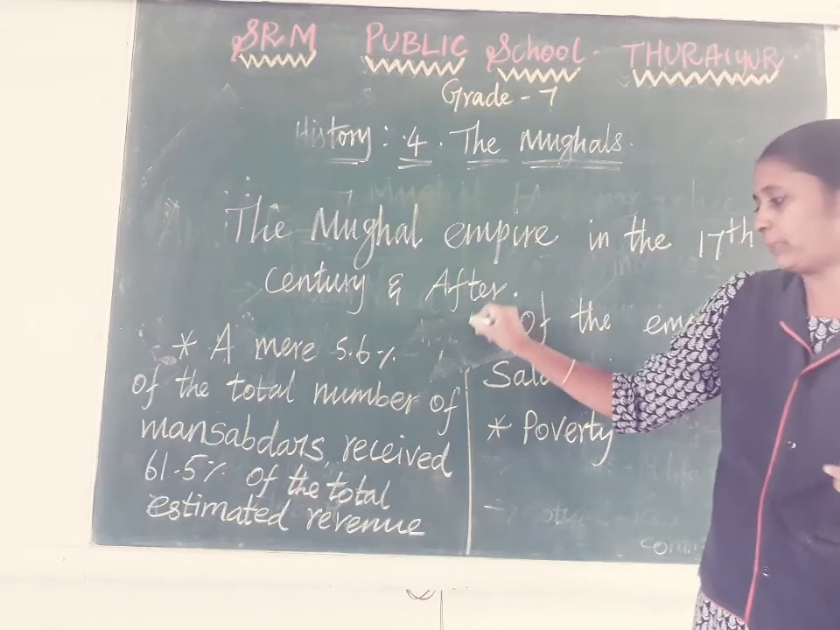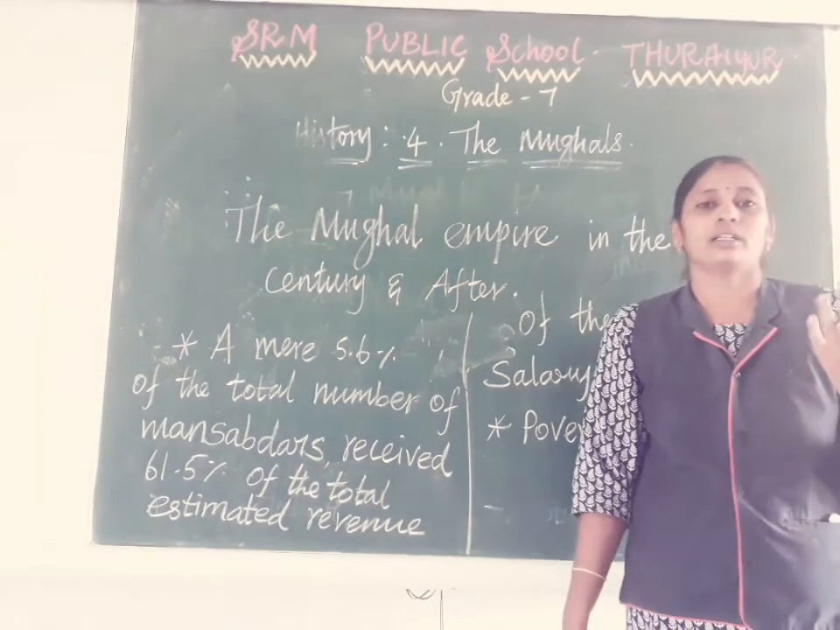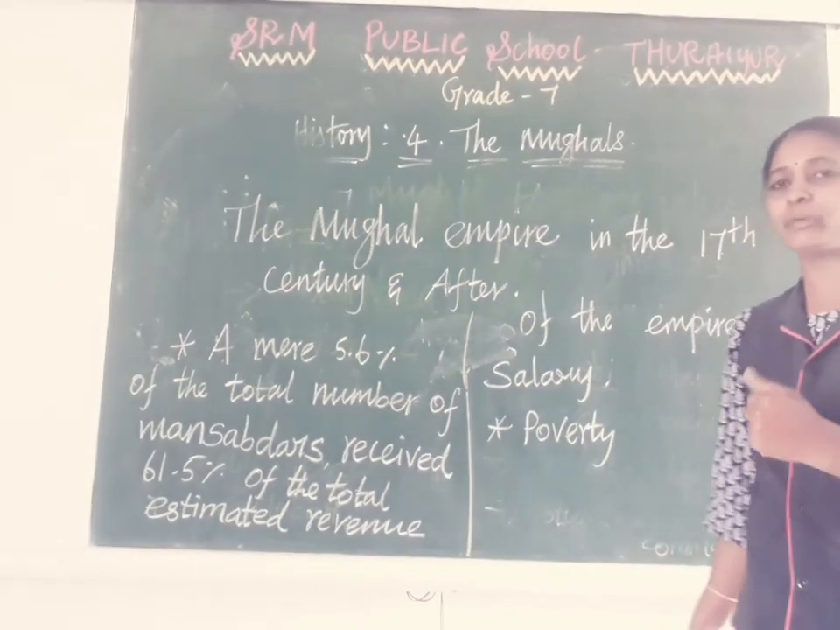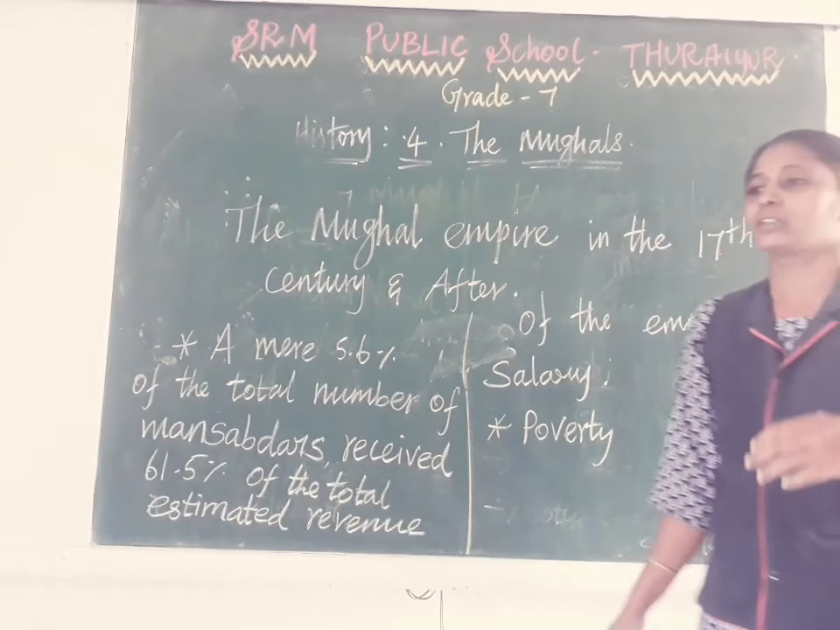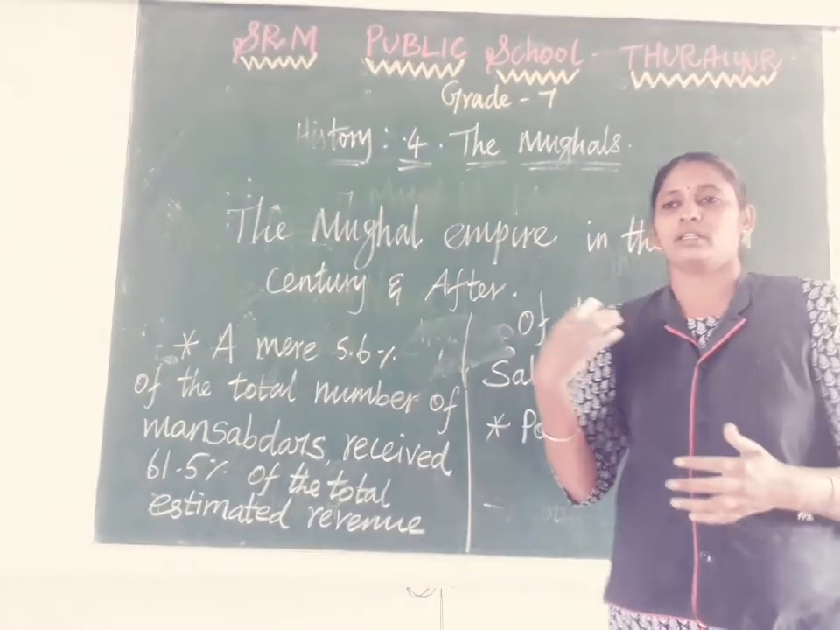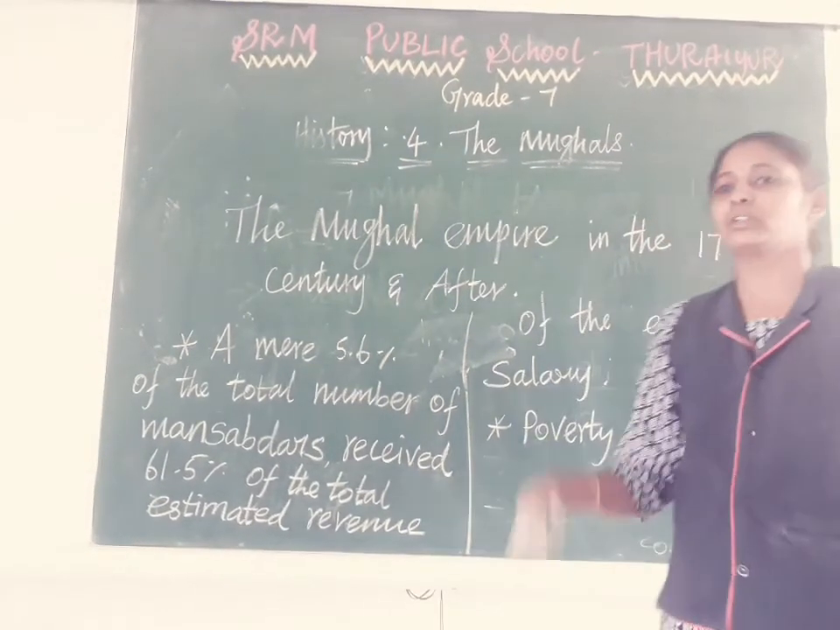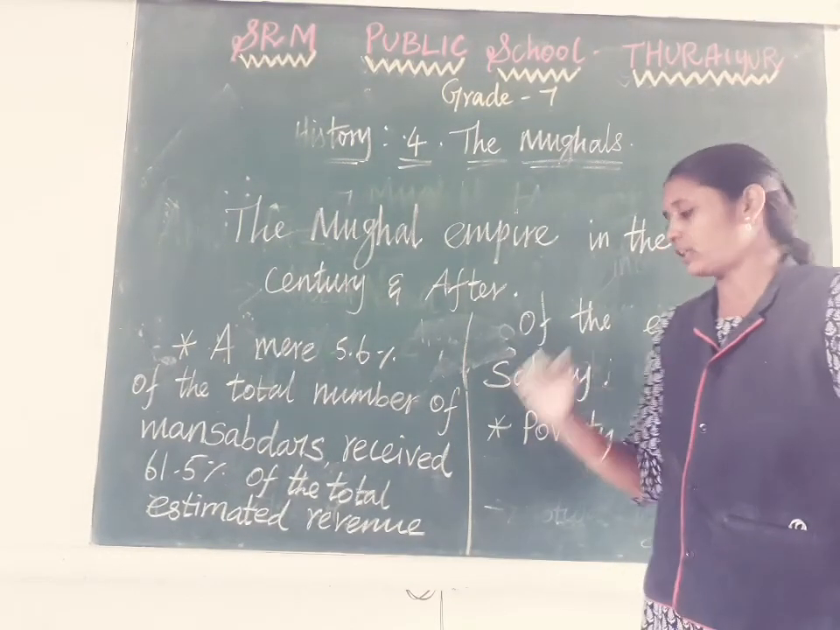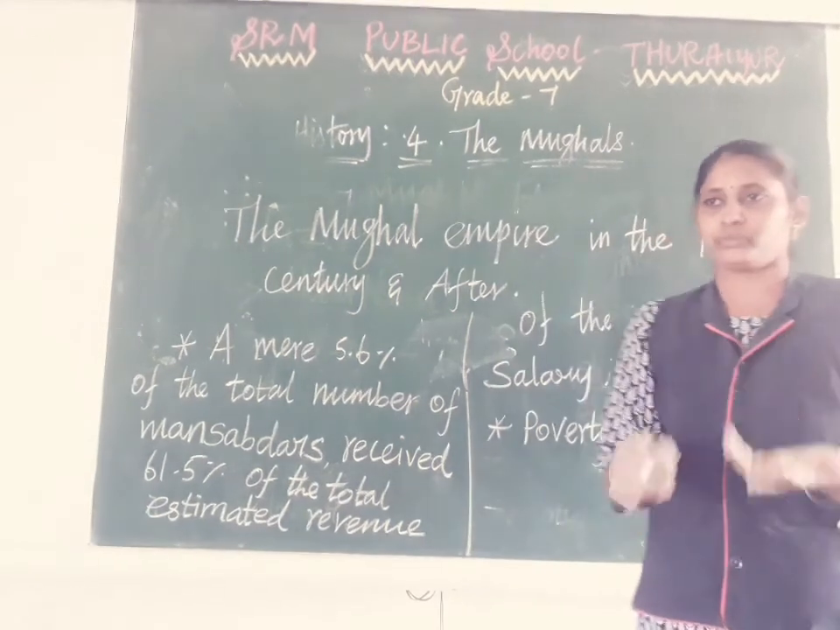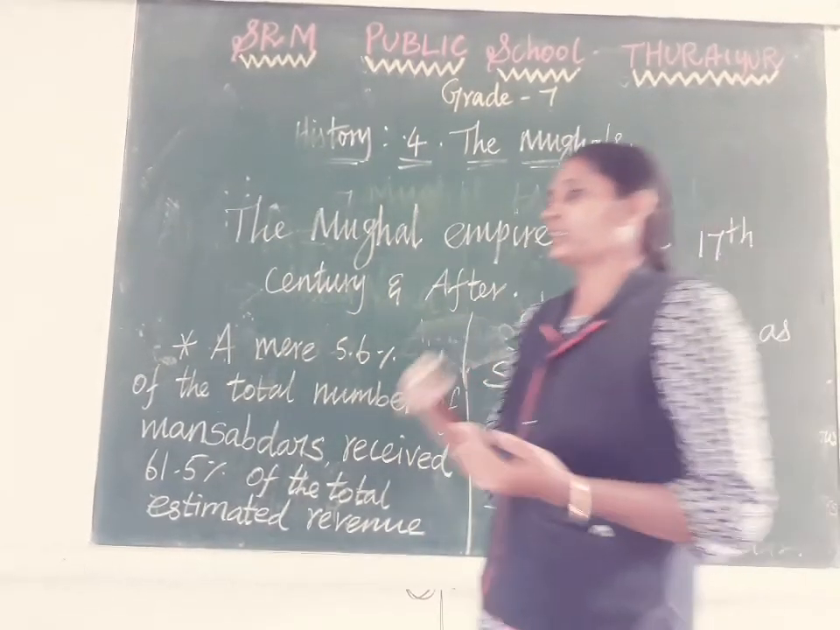And then poverty. The people who lived in villages faced a lot of poverty in the time of Aurangzeb. What they earned was enough only for hand to mouth. There was nothing for savings. That is also one of the reasons for the economic failure.